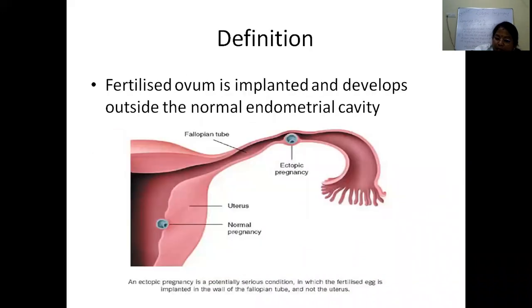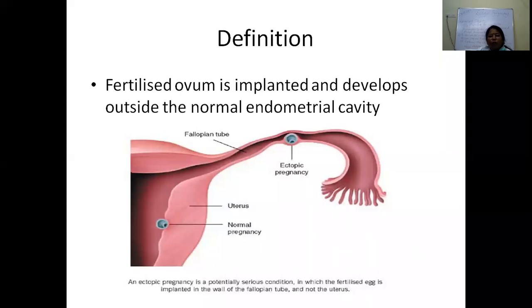So nowadays globally there has been a marked increase in the incidence of ectopic pregnancy over the last 2 decades. And what are the causes for that? There is an increased prevalence of sexually transmitted diseases, and there is an increased popularity of use of artificial reproductive techniques. Also there is a widespread use of diagnostic tests like transvaginal ultrasound and serum beta HCG, which has resulted in the diagnosis of very early ectopic pregnancy, which would otherwise have undergone resorption and gone unnoticed in the past.